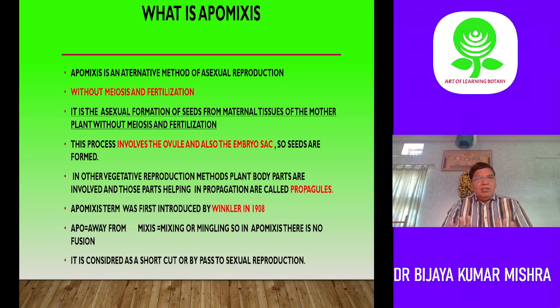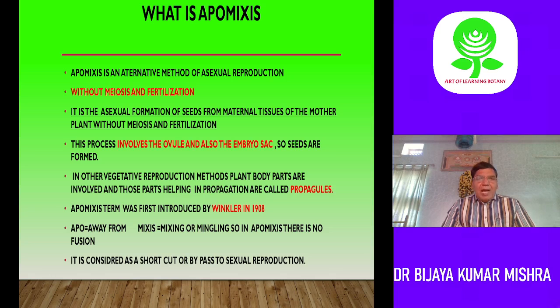So seed is the ultimate aim. In sexual reproduction the seed is the ultimate proof, because it helps in propagation of characters to the offspring generations. Now this process involves the ovule. Apomixis involves the ovule and the embryo sac, so seeds are formed. Whereas in vegetative propagation, body parts are involved, and those parts help in propagation of propagules. In apomixis there are no propagules, only the ovule is involved, and seed is formed. The term apomixis was first introduced by Winkler in 1908.